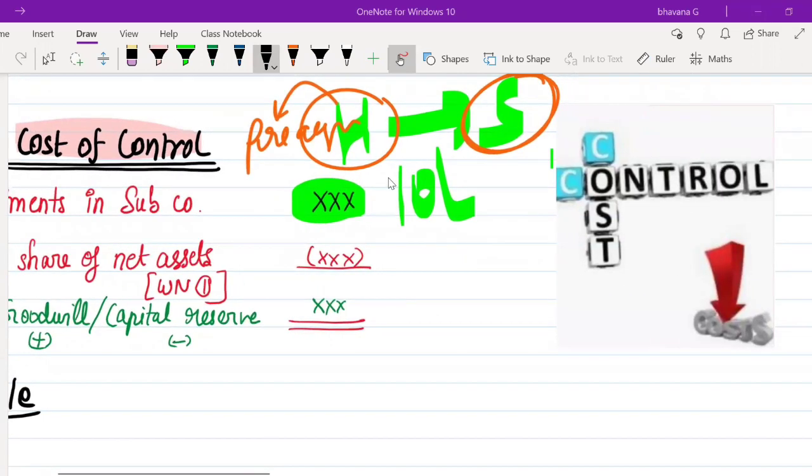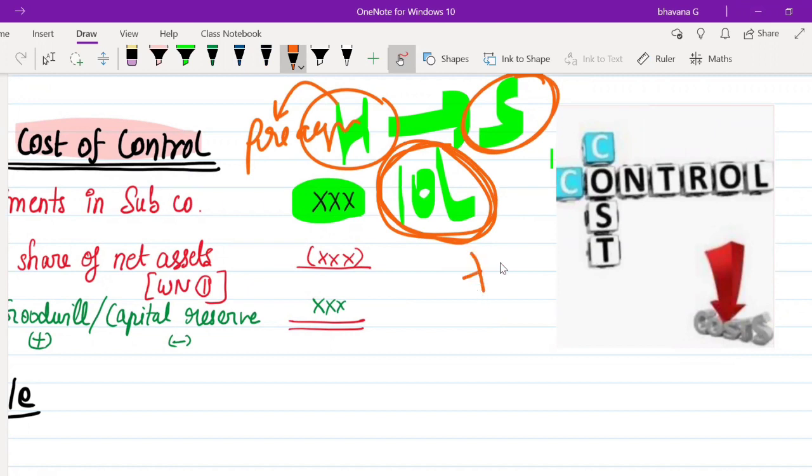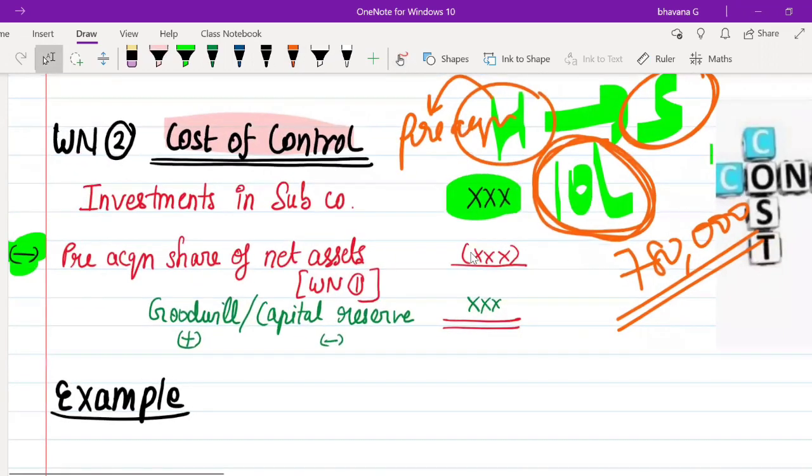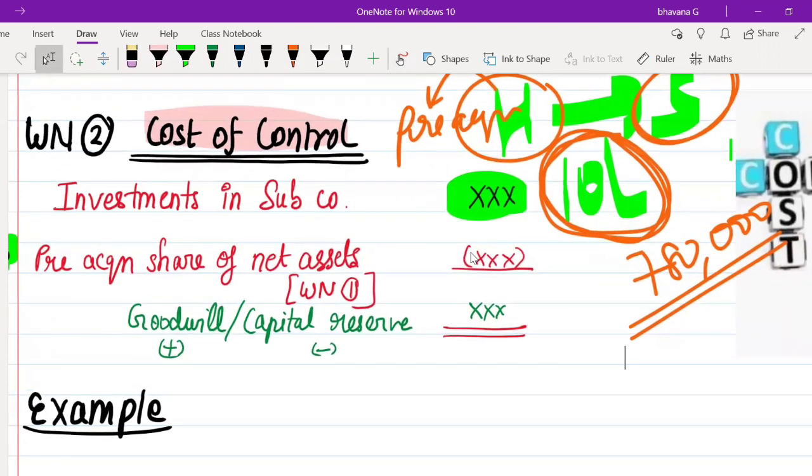So even though it is paying an amount of 10 lakh rupees, here it gets an advantage of pre-acquisition profits of 7 lakh 80,000 rupees. Even though I am paying 10 lakh rupees, the company is giving me back a pre-acquisition profit of 7 lakh 80,000 rupees, right? So the balance, whatever I have paid, is only going to be the cost of control.